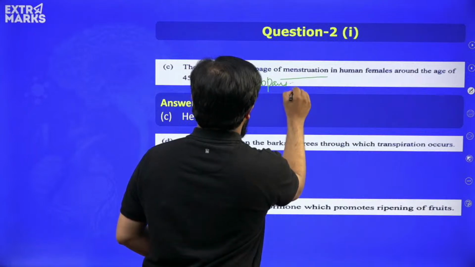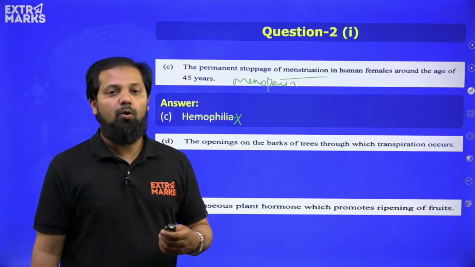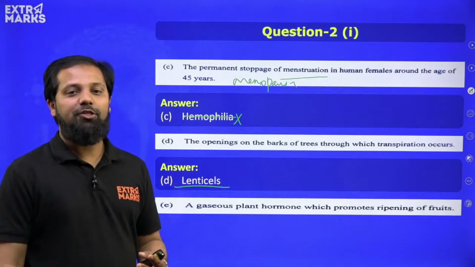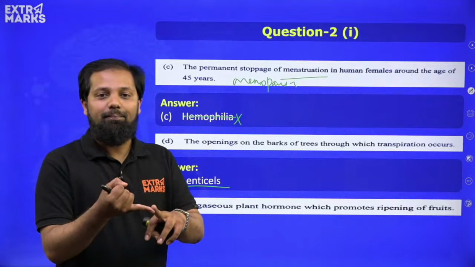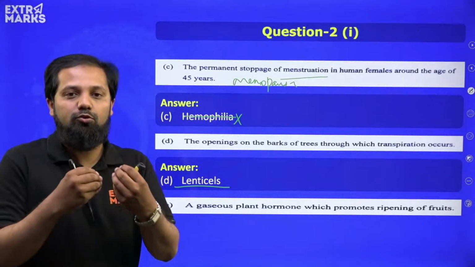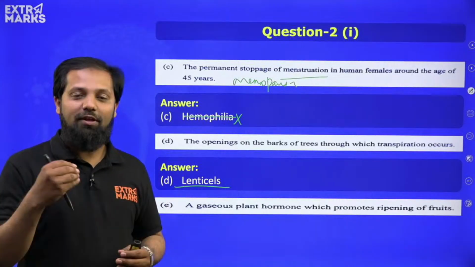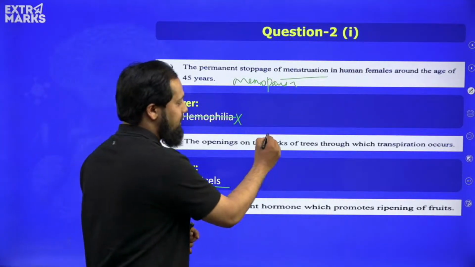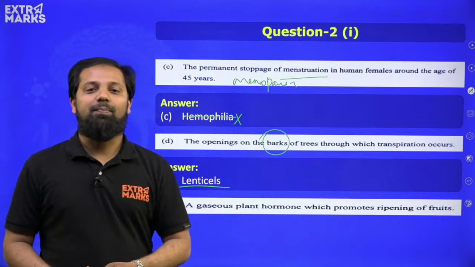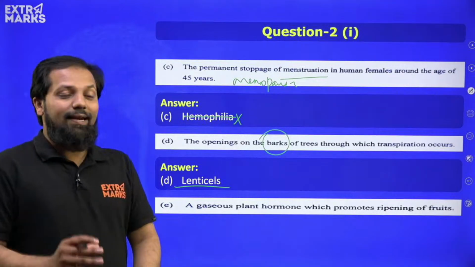Next, the openings of the bark of trees through which transpiration occurs. What are those openings known as? Those openings are known as lenticels, because transpiration is of 3 types. One is through stomata, right? The second one is through lenticels, and the third is through fine openings seen in certain plants. Through that also sometimes transpiration can take place. Now here, when we are discussing bark, the answer is lenticel, because these are the permanent openings through which transpiration occurs.